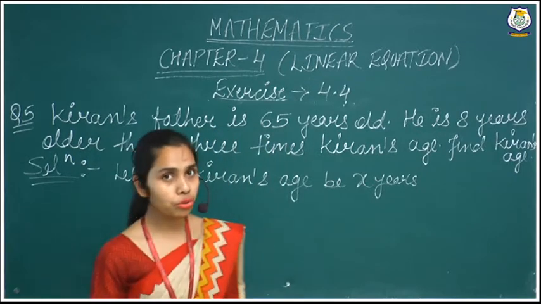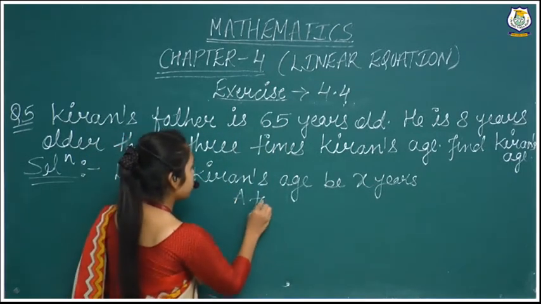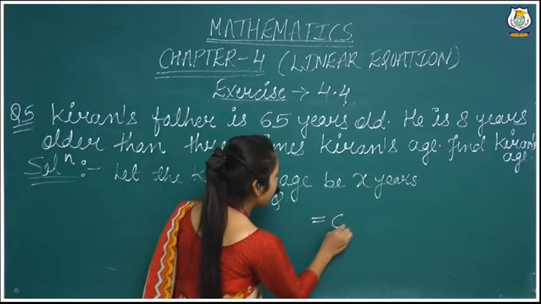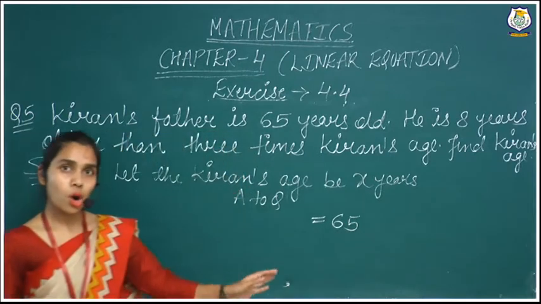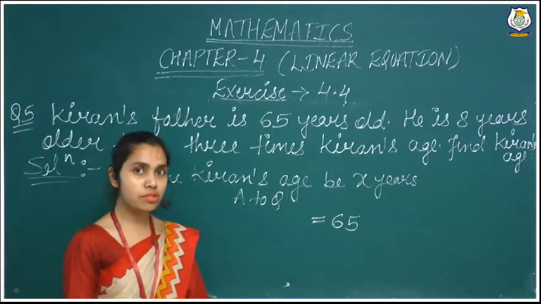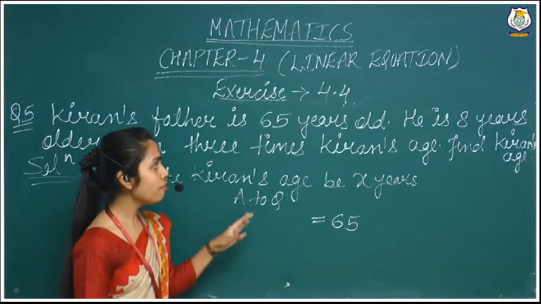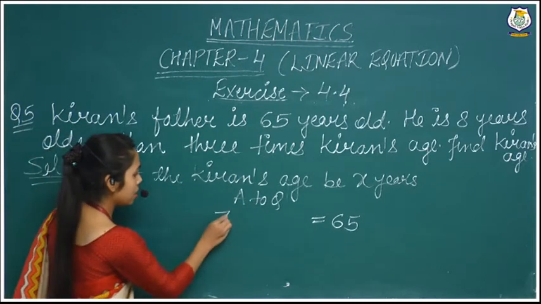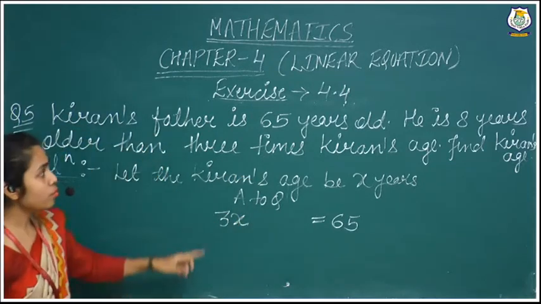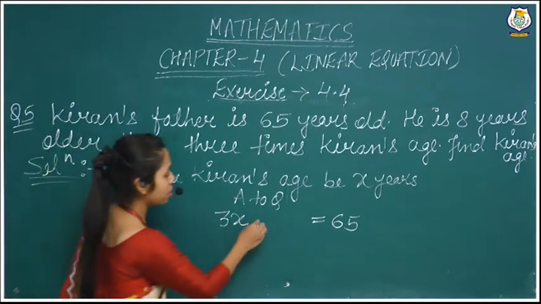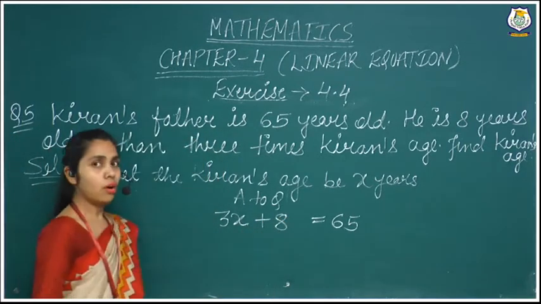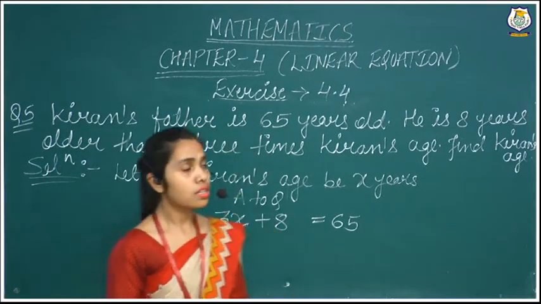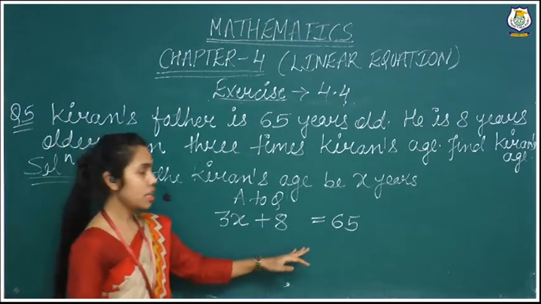Now we will have to do according to our question. What the question is saying, on one side we will write down the age of father, that is 65 years. On the left side also we will put the age of father, but in terms of Kiran's age. Kiran's age we have taken x, 3 times means 3x, and how much more? 8 years older than means plus 8. Older than means we will add. If they had said younger, we would subtract, right? 3x plus 8 is equal to 65.